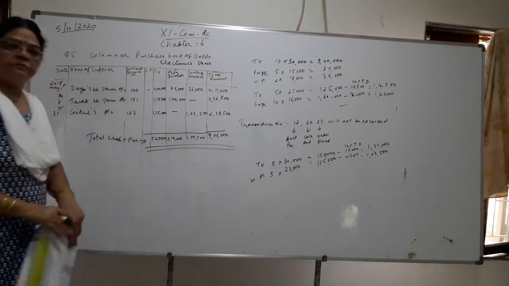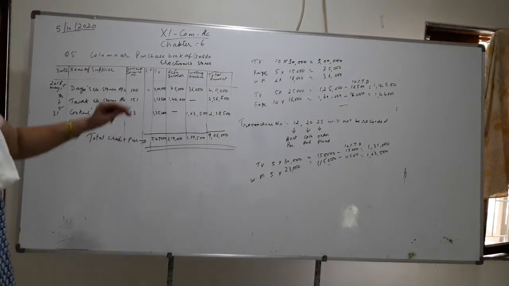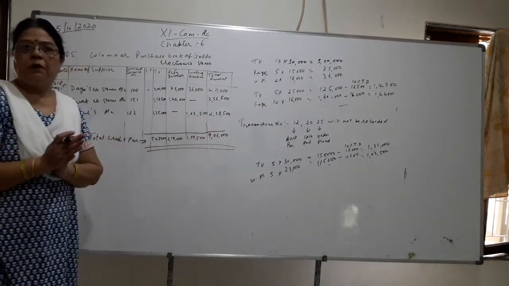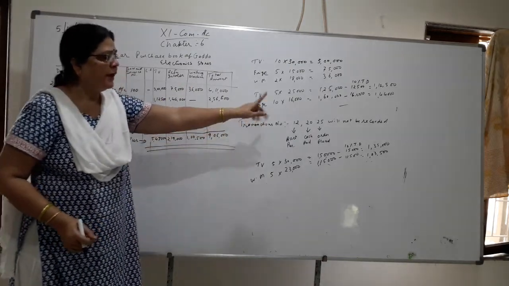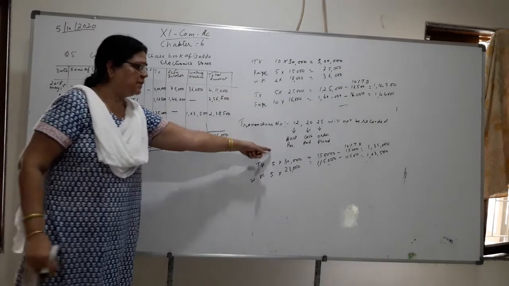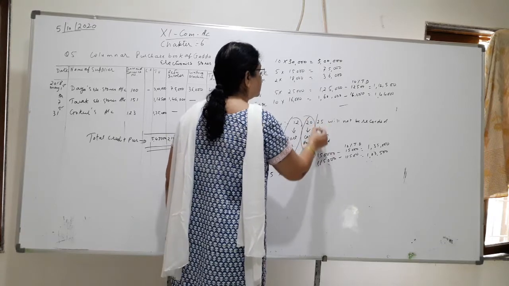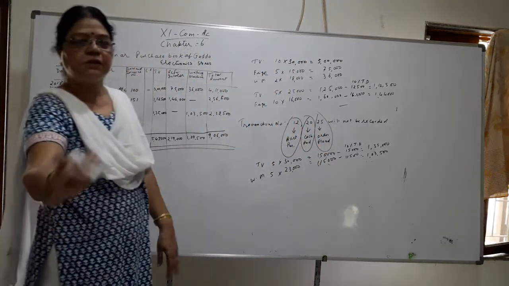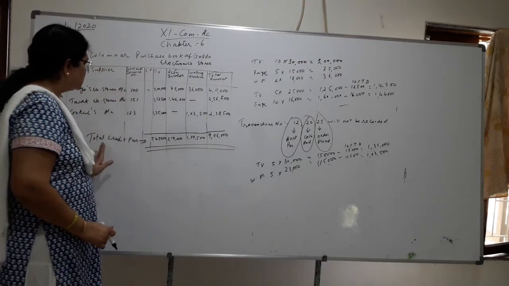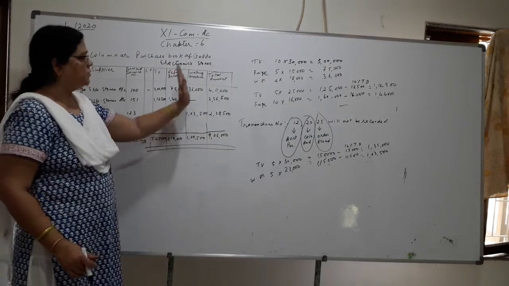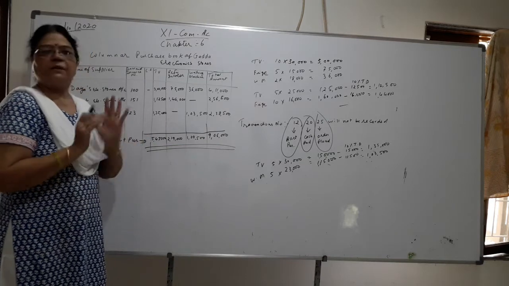Yes. So this is the column purchase book. Very simple, same. Only you have to make columns of goods and write the total amount of goods after trade discount. I have worked out all. I have written transactions 12, 20, 25 not to be entered because this is cash purchase, this is cash paid, and this is order placed. So these three transactions will not be entered. And when you do the total, this is the total credit purchase of TV, fridge, washing machine, and the total amount I have to pay here is 9,06,000.